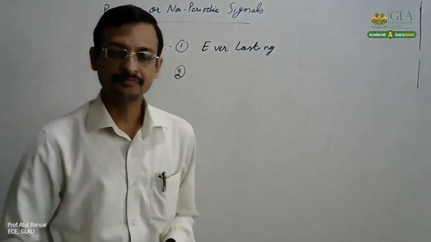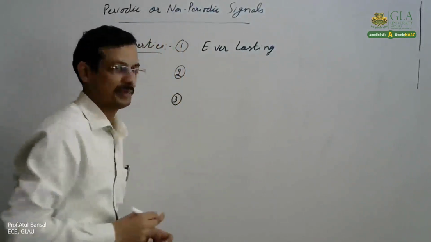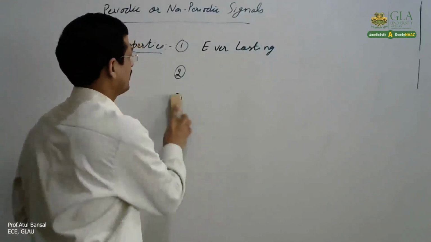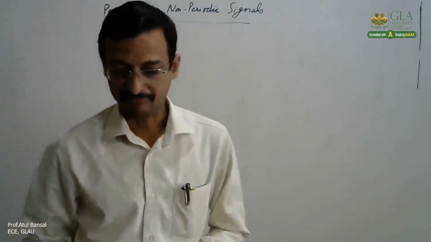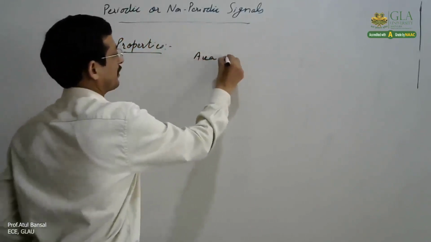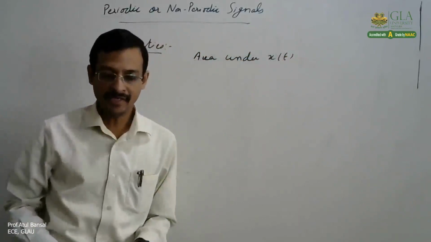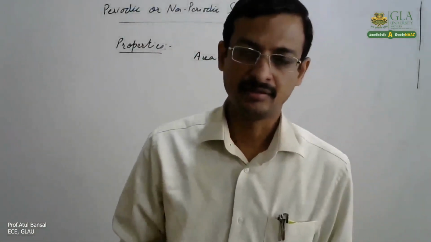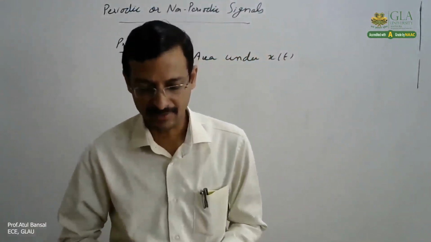Third property of periodic signal is that area under the graph, area under signal x(t) over any interval of duration capital T, that is the fundamental time period, is the same.